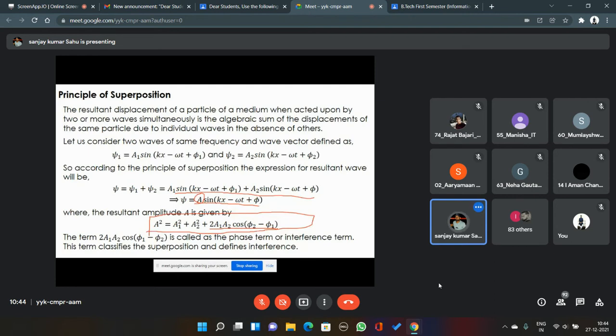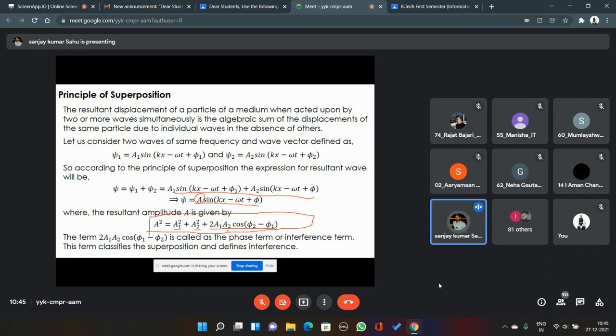All other things remain constant, because a1 and a2 are constants. What varies is phi 2 minus phi 1, because if they travel at an angle between them, one will travel a different path than the other, so at a certain point and position there must be a phase difference between them.